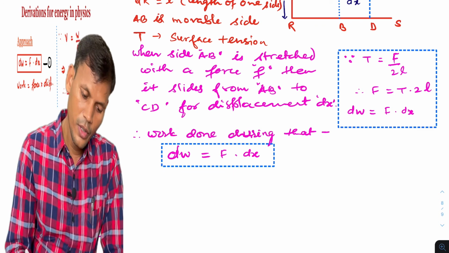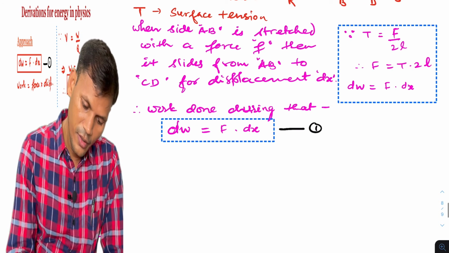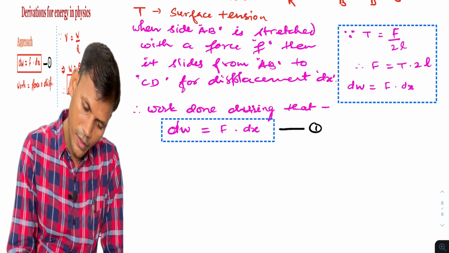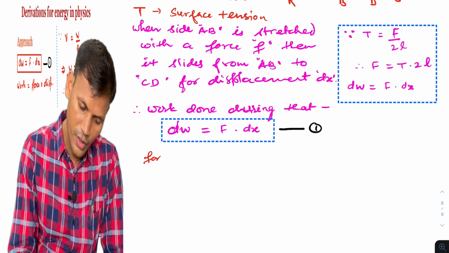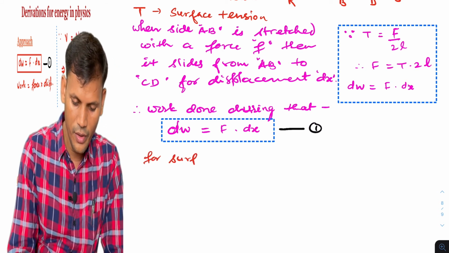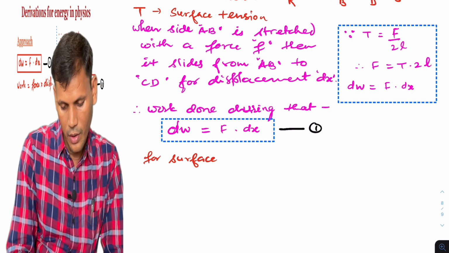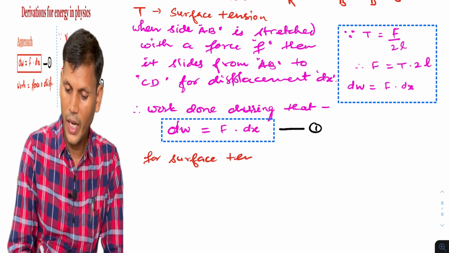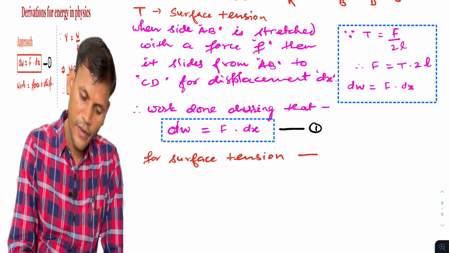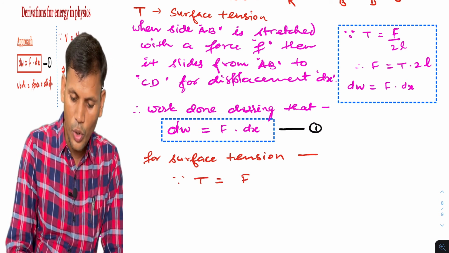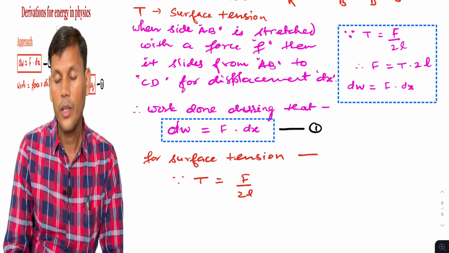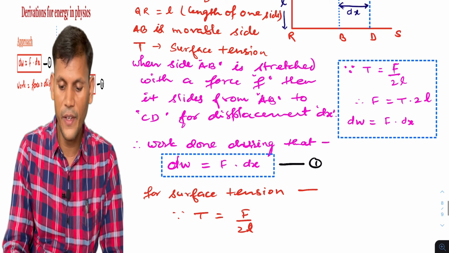And we know for surface tension, since T is the force acting per unit length, here we will take 2L, because 2L is for the two free surfaces.